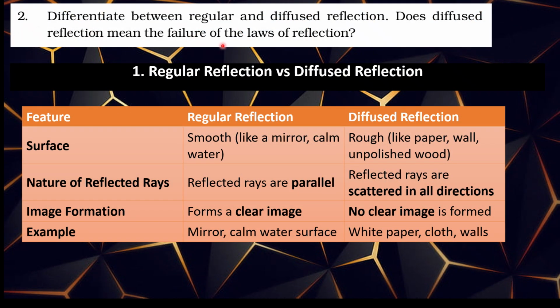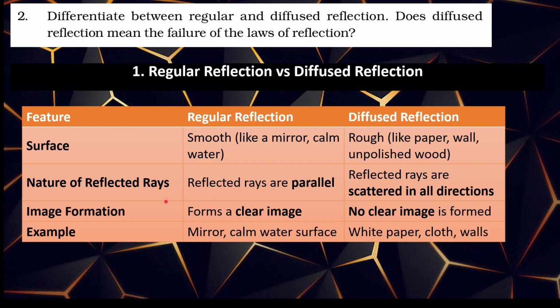Second question. Differentiate between regular and diffused reflection. Does diffused reflection mean the failure of the laws of reflection? Regular reflection versus diffused reflection. Feature: regular reflection, diffused reflection. Surface: for regular reflection, the surface should be smooth, like a mirror or calm water. Diffused reflection: rough, like paper, wall, unpolished wood.